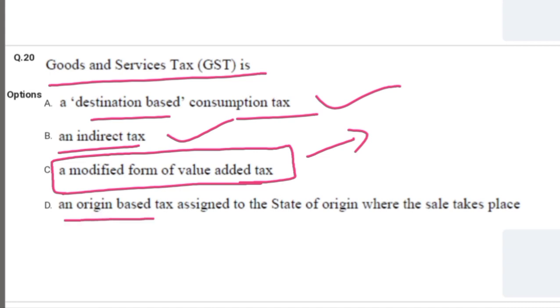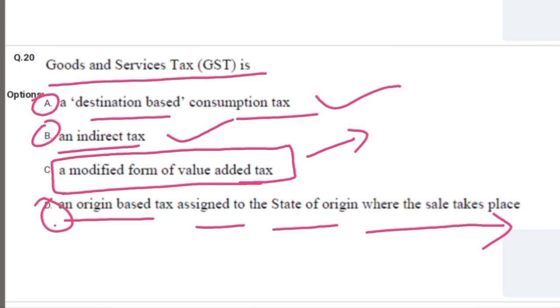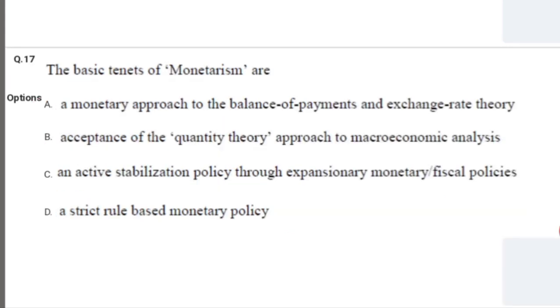An origin based tax assigned to the state of origin where the sales take place. Yes, that is a true option. So I guess options A, B, and D are correct, and C could also have been correct. I am not sure about that. So let us see what would be in the key.